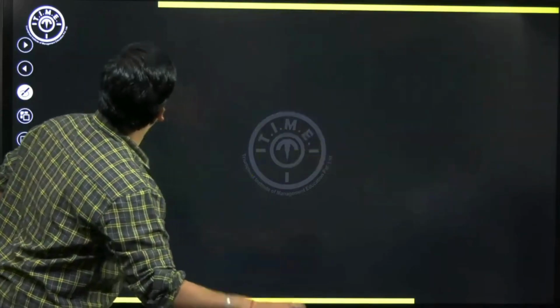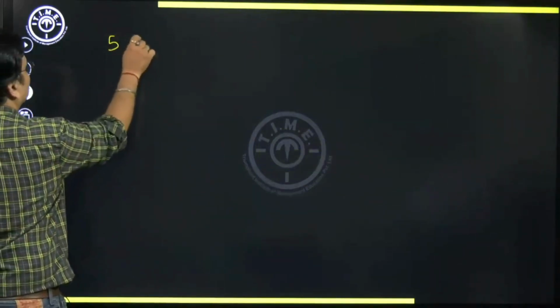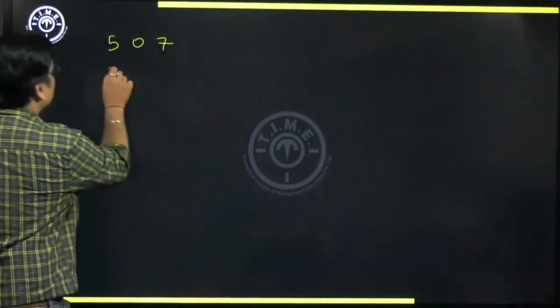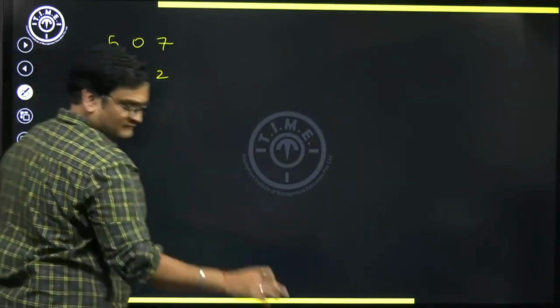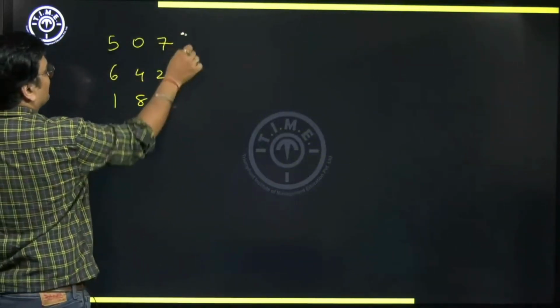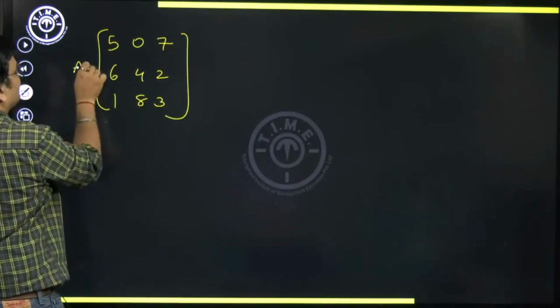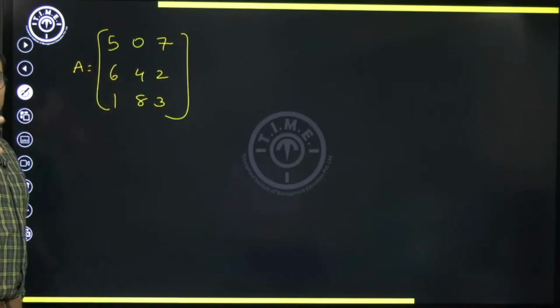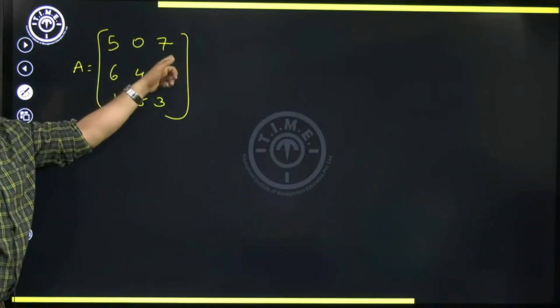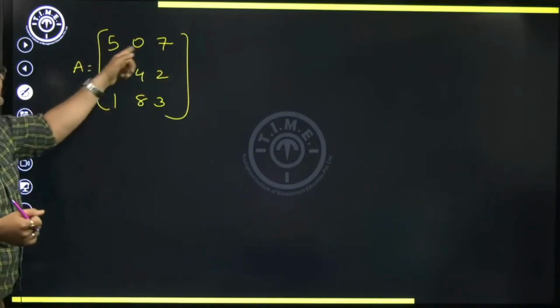So the matrix is 5, 0, 7, the first row. Then you have 6, 4, 2. And then you have 1, 8, 3. So we need to find the determinant of this. See, it is better to find the determinant of the matrix along the row or column which has a 0 in it. So there is a 0 in the first row. I'll continue with that. I'll calculate along the first row.